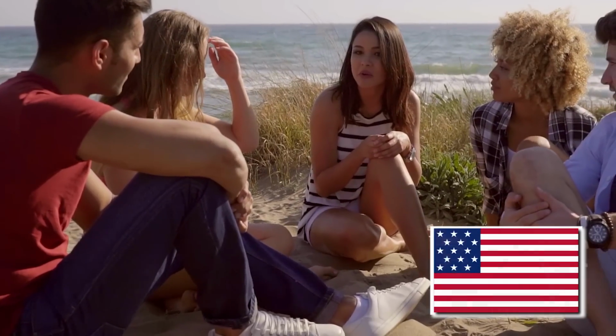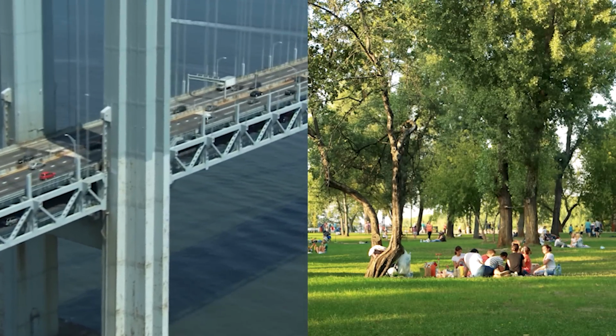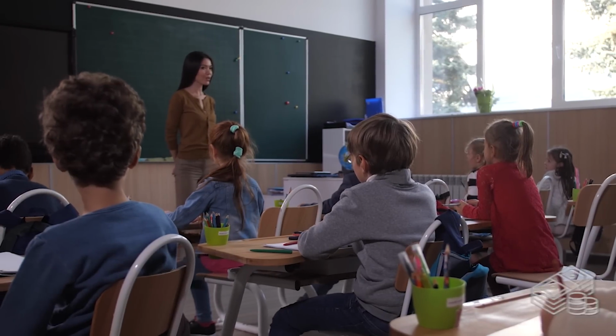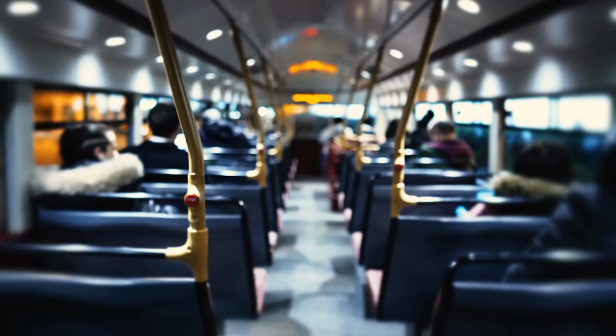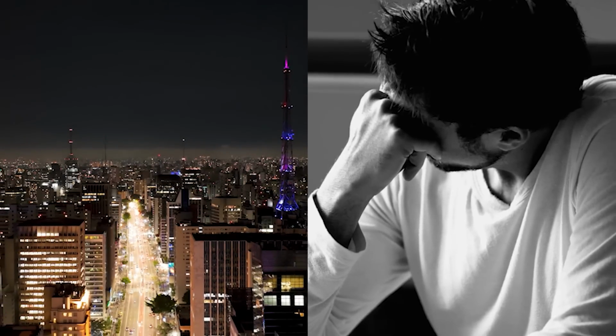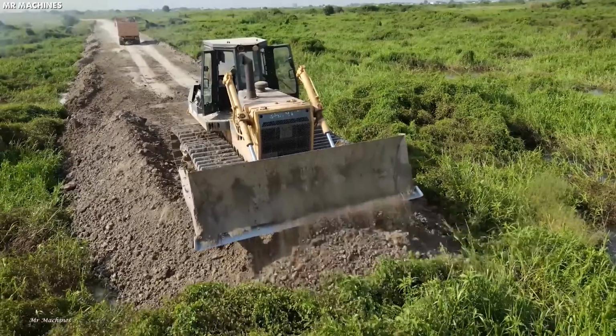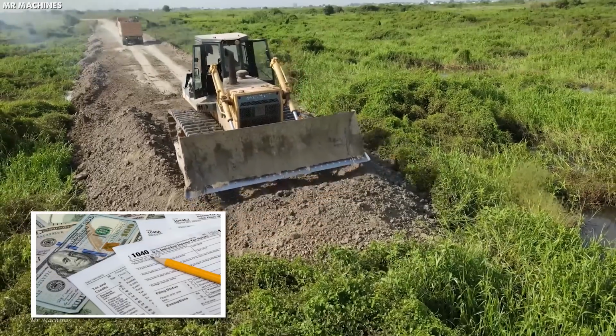This makes young Americans feel like they don't matter. At the same time, the country's roads, bridges, and public places are falling apart. Many schools do not have enough money to give kids a good education. Public transportation is outdated and slow. But while American cities and towns suffer, the government funds projects in foreign countries. People wonder why their roads are full of holes while new roads are built somewhere else with their tax dollars.